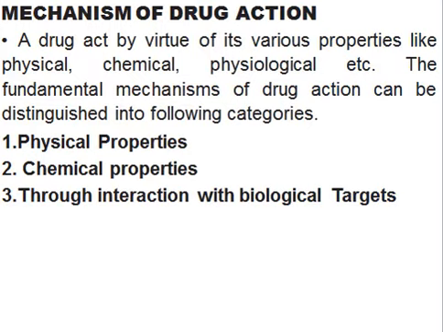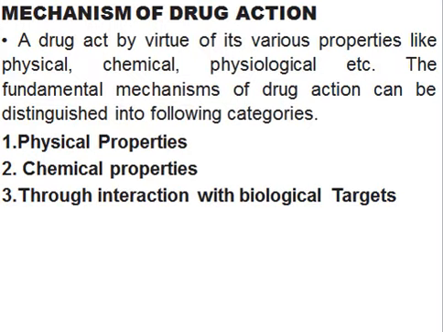Whatever process a drug is doing is dependent on the physical and chemical properties of the drug. Whether the drug is killing a microorganism or causing irritation, all of these processes are because of certain physical, chemical or biological properties of the drug.